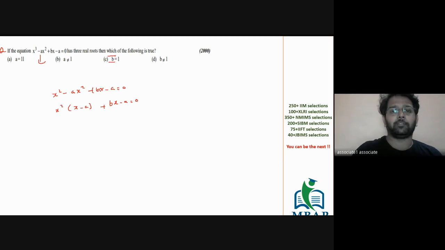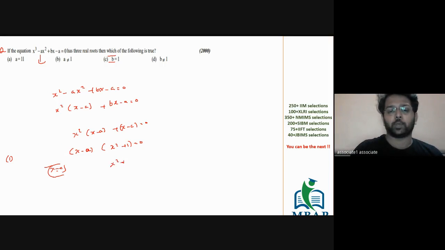Now if I put the value of b as 1, this is going to become x square x minus a plus x minus a is equal to 0. If you take x minus a as common, it's going to become x minus a in bracket x square plus 1 is equal to 0. I repeat, this is what a general expression would be. Which will give you either x is equal to a. I'm okay with this. So 1 real root for sure is going to come.